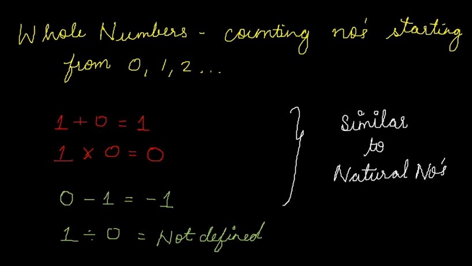Understand some properties of number 0 here. When it is added to something, it yields the same number. And when 0 is multiplied to something, it yields 0. And anything divided by 0 is not defined. And if 0 divides anything, it is 0. For example, 0 divided by 2 is 0. These are some properties of 0.